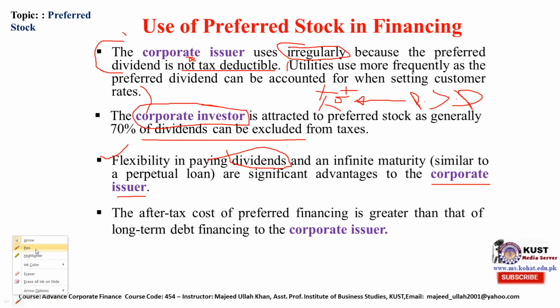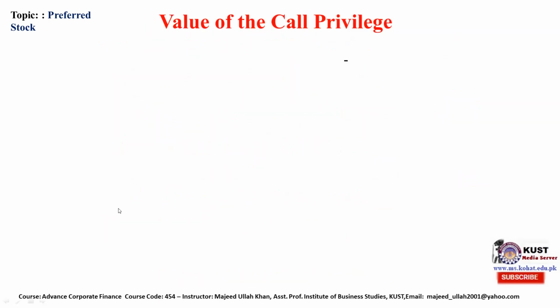So this is one of the disadvantages to the company who issues this preferred stock. The advantages are flexibility, no regular dividend and no maturity, but their cost of capital increases in this case, while the tax advantage on debt financing is available to the corporate issuer rather than on preferred stock. So this is one of the disadvantages to the corporate issuers.